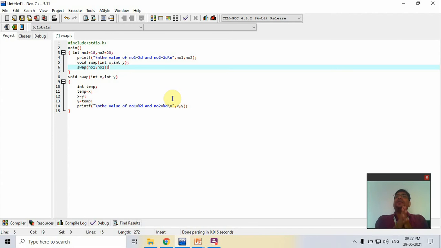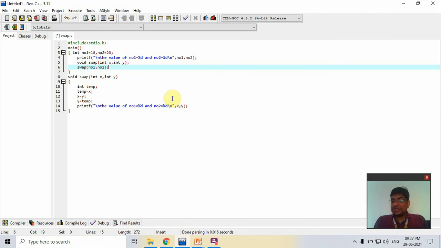After that, if the function makes any changes to that value, it does not affect the original value in the whole program. So here we pass the values of number 1 and number 2, and the swap function is performing swapping between them.